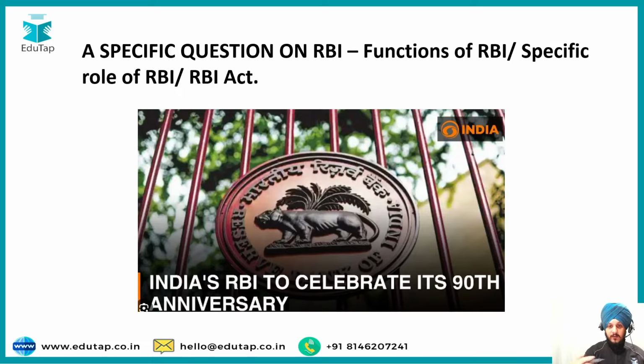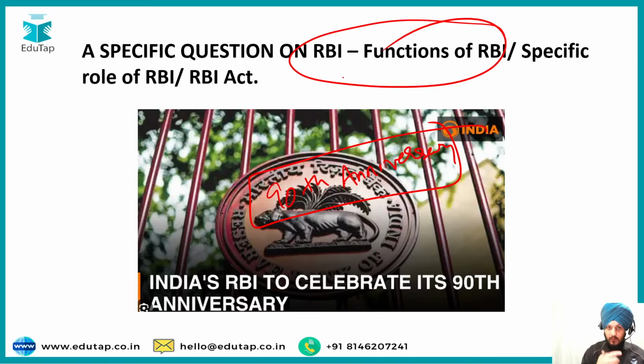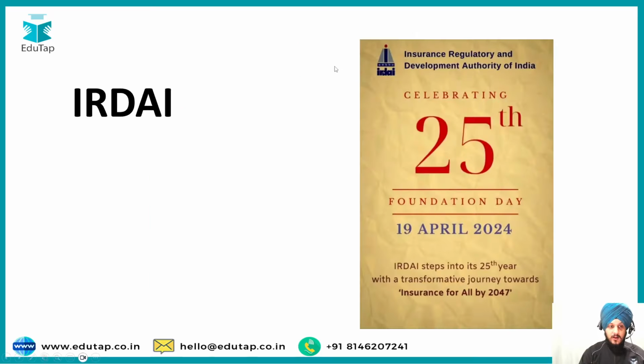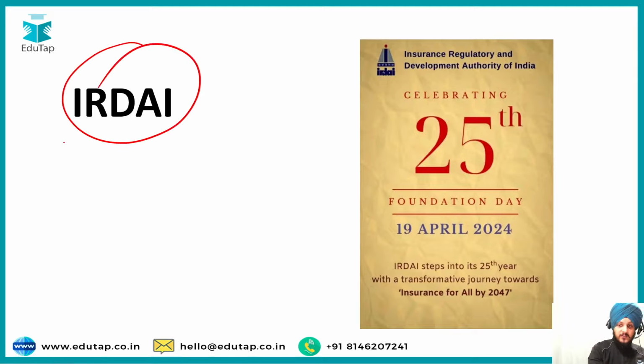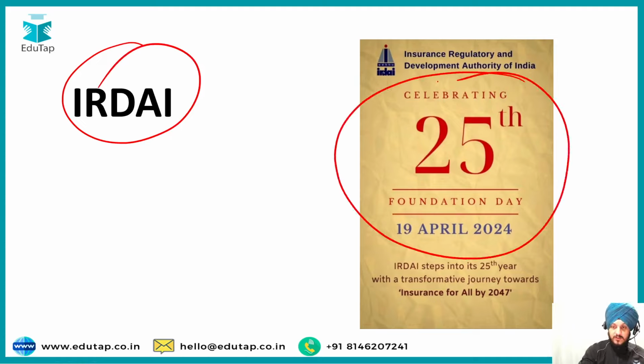After that, we have the RBI. So we all know that this year RBI celebrated its 90th anniversary, and that is the reason there is a probability that a very precise or specific question can be asked with respect to the RBI, where they may ask you the functions related to the RBI, because it is an important topic, and that is why it is a part of this list. After that, similarly, we have IRDAI, which regulates the insurance sector in our country, and IRDAI is also celebrating its 25th anniversary, and it was there in the news. Multiple articles were written on it, and that is why this topic is also important.